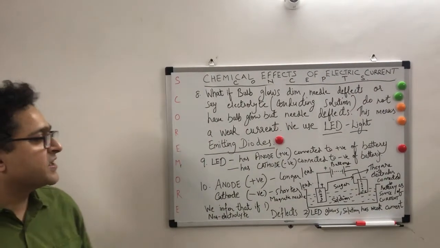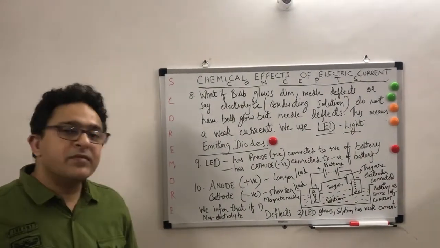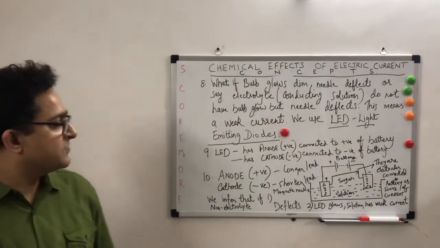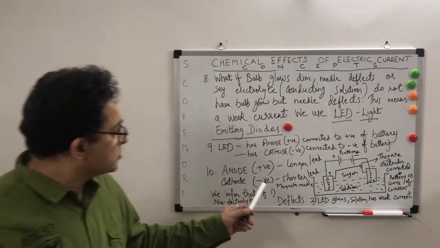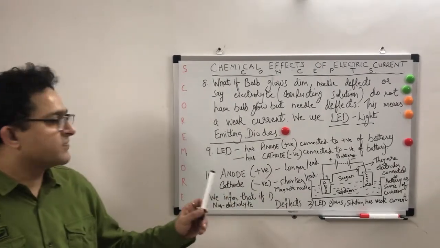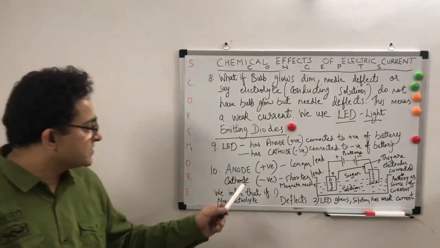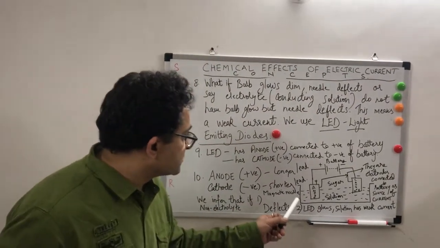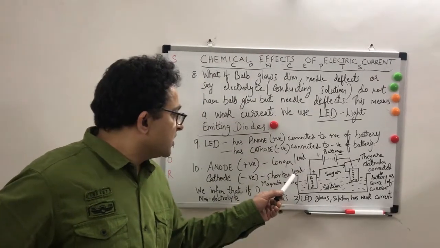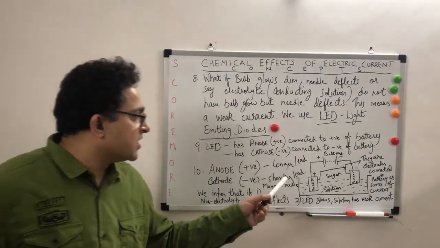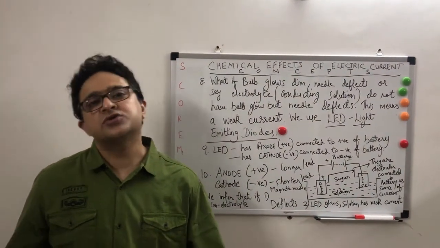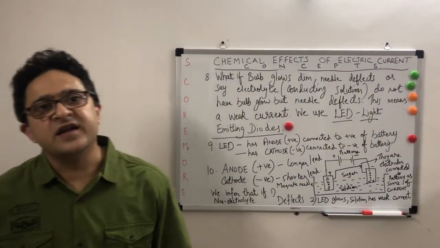It is not able to break into ions, but still there might be a current, which might be a weak current. That is why we use two things: a magnetic needle, because it will deflect if there is a passage of current, and second, the LED, not the bulb, because if the LED glows, it shows there is a current, and even on a weak current the LED will glow.